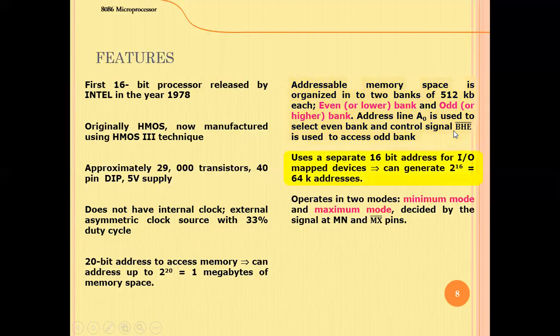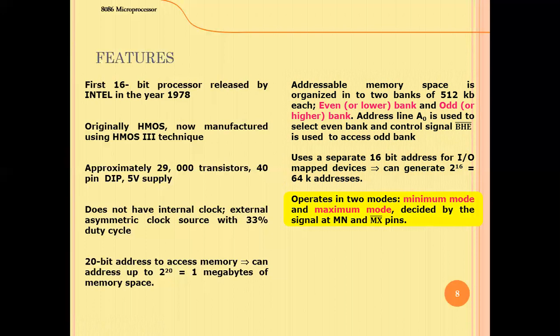And by using a 16-bit address, we can access 2 power 16 IO devices, that is 64 K. Such many input output ports can be accessed by the 8086. One more main feature of the 8086 is that it is available in 2 modes, called minimum mode and maximum mode.